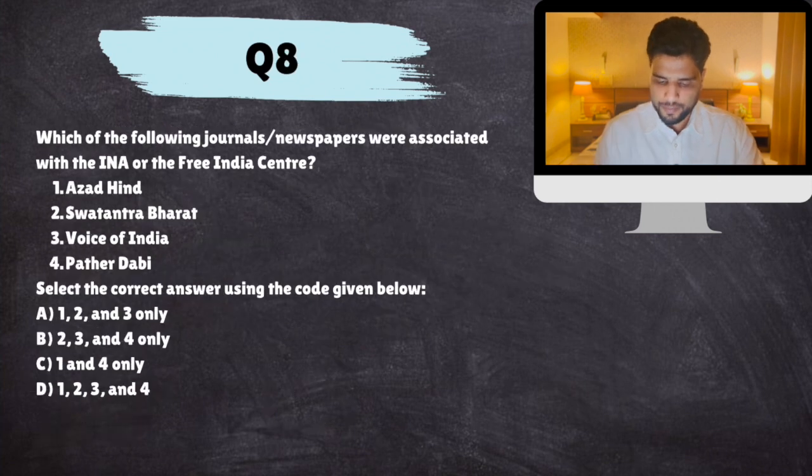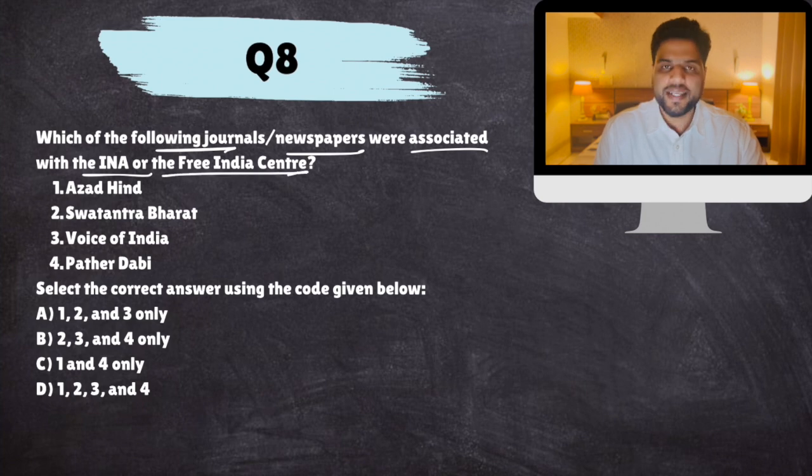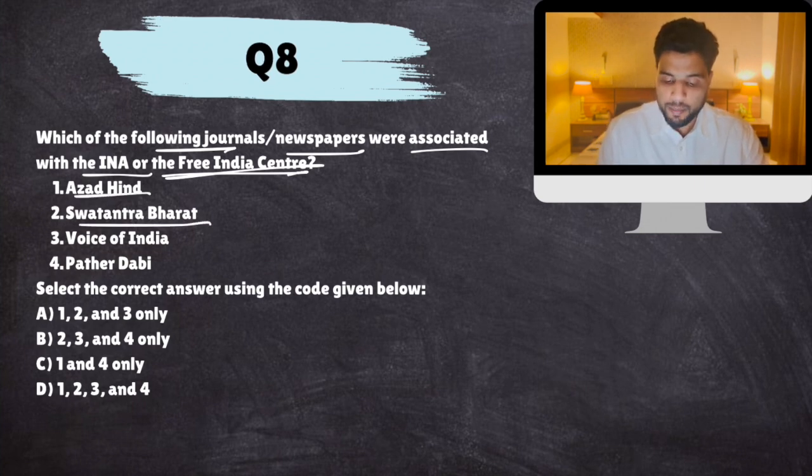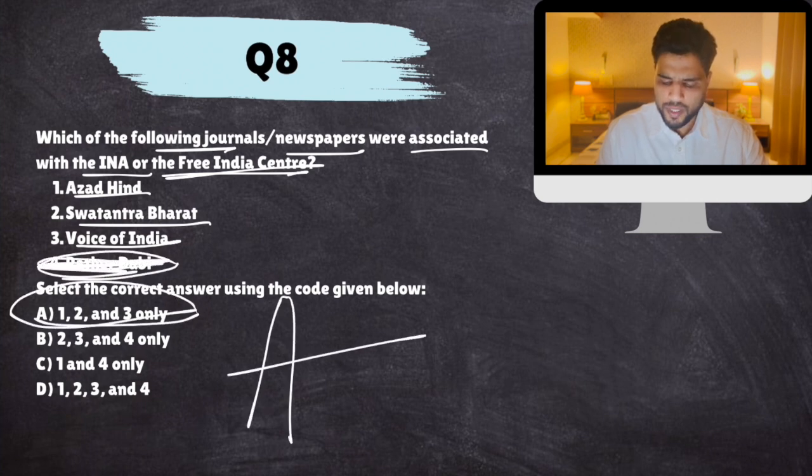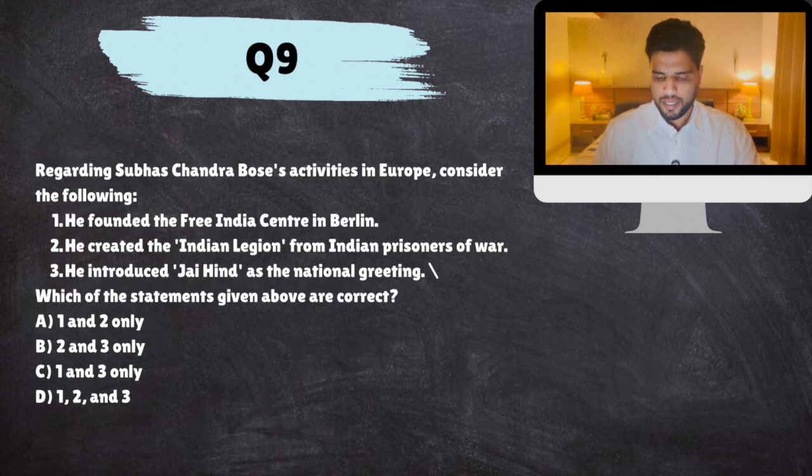Next. Which of the following journals, newspapers were associated with INA or Free India Center? So, Indian National Army, with the help of Japanese, captured some territories which were under the control of British in Southeast Asia. Over there, they formed provisional government and started Free India Center and a press also, which published newspapers. They published Azad Hind newspaper, Swatantra Bharat, Voice of India. Patthar Dabi was not. So answer is A.